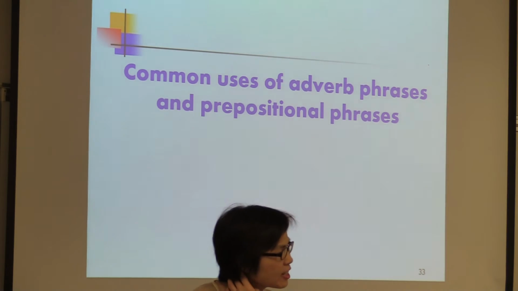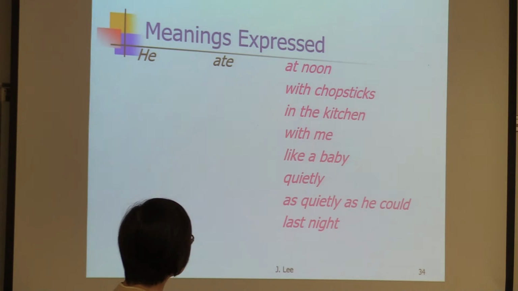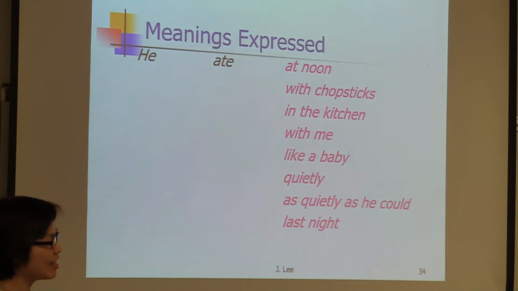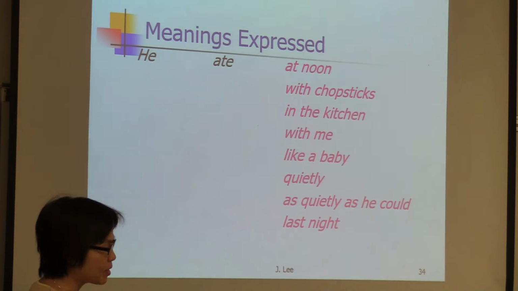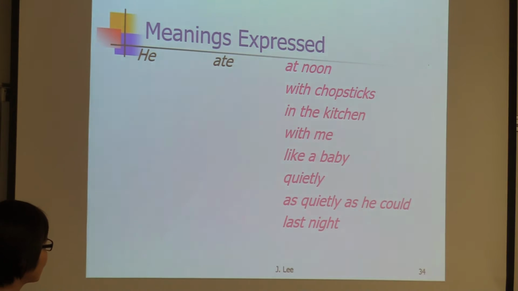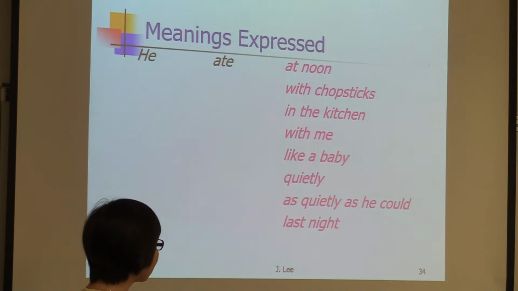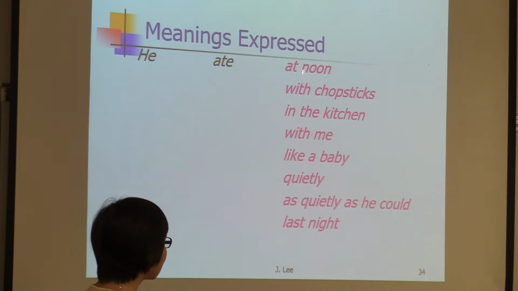We say that they share some similarities. So, he ate at noon. What is this? A prepositional phrase. He ate with chopsticks. He ate in the kitchen. He ate with me. He ate like a baby. Like is a preposition. So all these, the first five, are what kind of phrases? They are prepositional phrases.